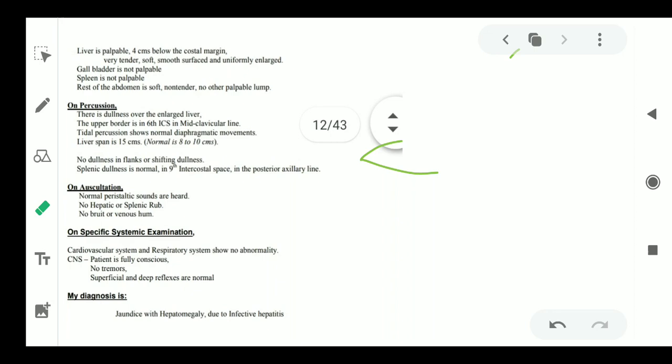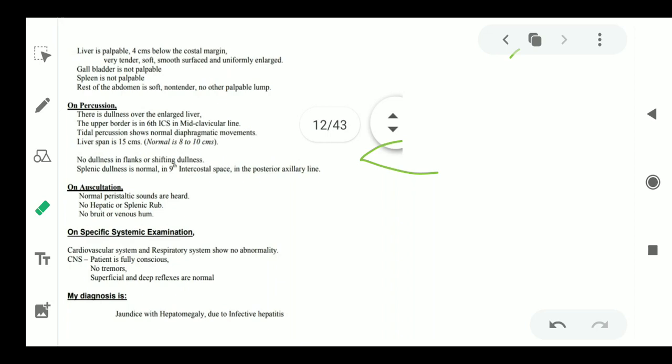Now on percussion, there is dullness over the enlarged liver. The upper border is in the 6th intercostal space in the mid-clavicular line. Tidal percussion shows normal diaphragmatic movements. Liver span is 15 centimeters. No dullness in flanks or shifting dullness. There is no shifting. We are looking this for ascites condition. Splenic dullness is normal in the 9th intercostal space in the posterior axillary line.